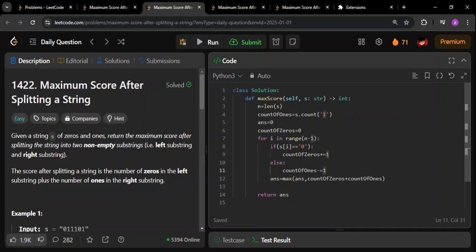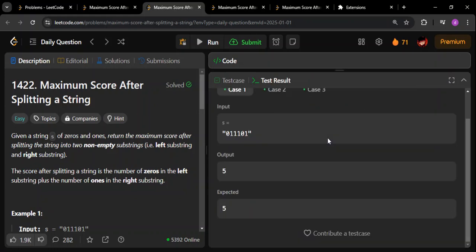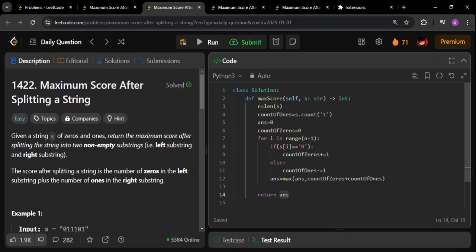And then I'm going to do the calculation, that is till now how many zeros we have seen and how many ones are going to be there towards the right. I am adding both of them, and whatever answer I'm getting, I'm comparing it with the previous max. If I'm getting a new max, I'm storing it in the answer, and then I'm returning it. So let me quickly run this also and show you. As you can see, this is also clearing most of the test cases, and this is O of 1 space complexity, O of n time complexity.